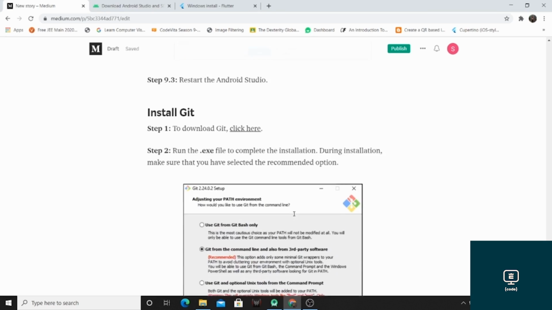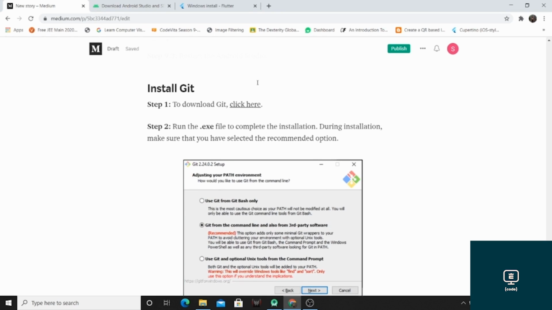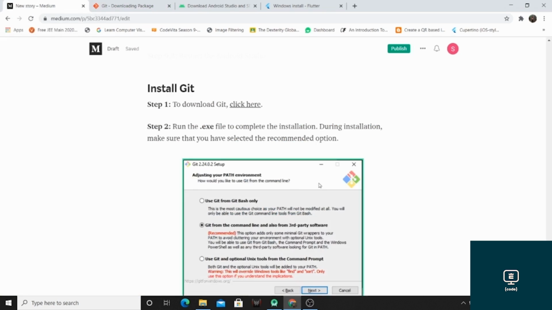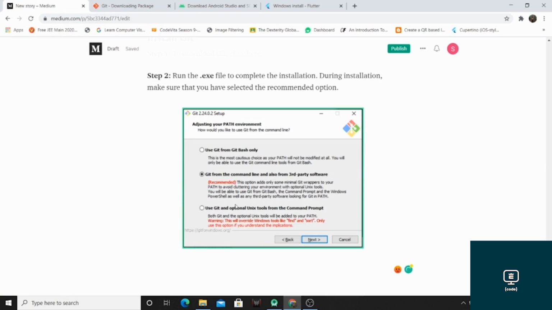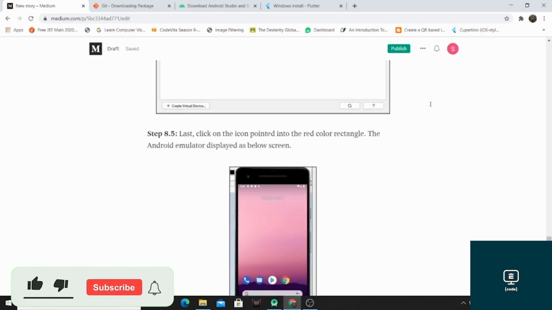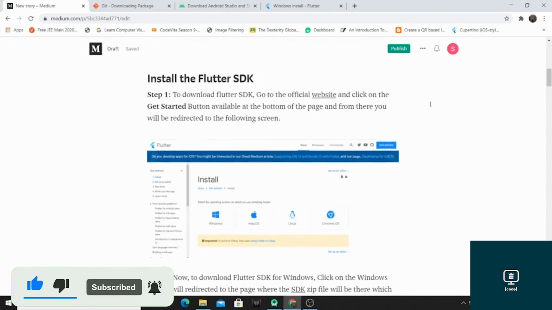After that, you have to install the Git software. For that, just click on this official link for Git installation. From there, you can install any Git version according to your bit version of Windows. After that, just go through these steps, click on next, next and next for the installation of Git. So this was the whole process to install the Flutter SDK, Git software and Android Studio.